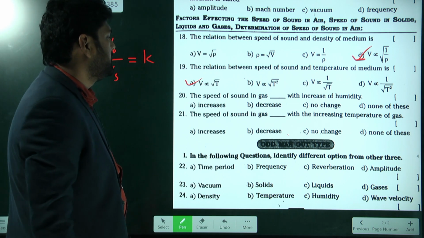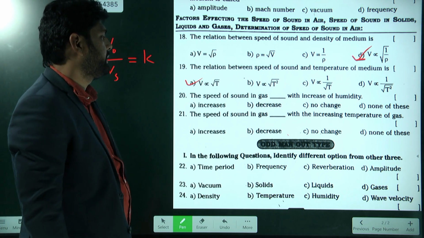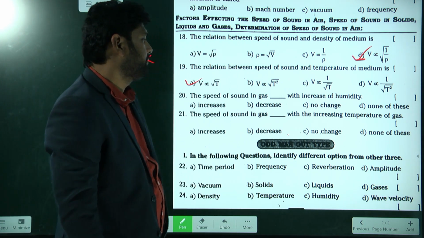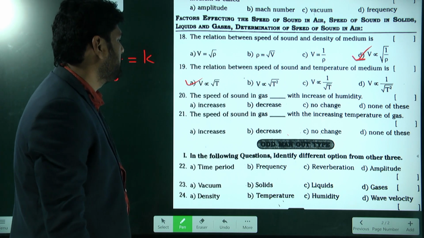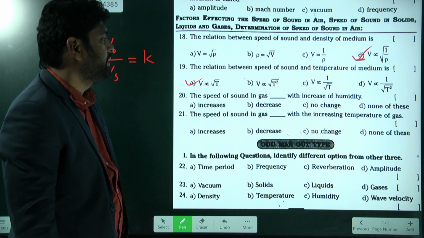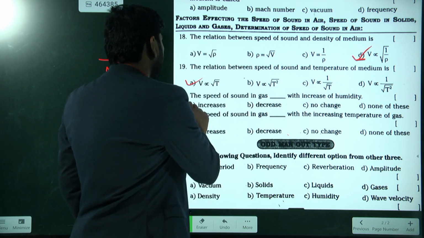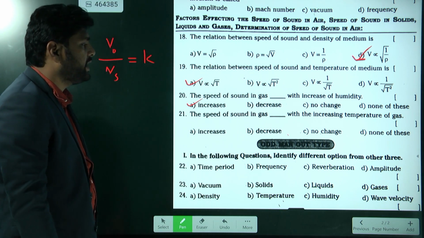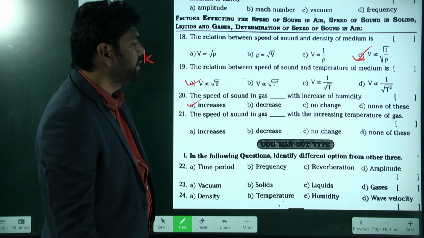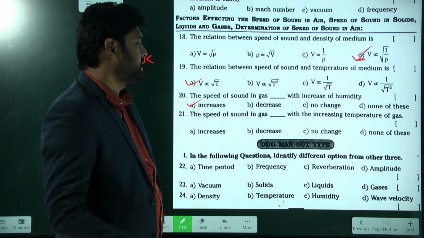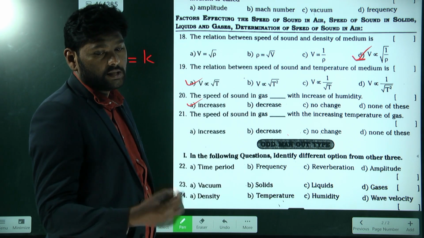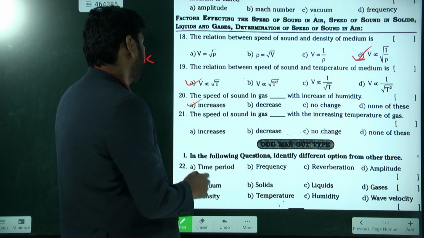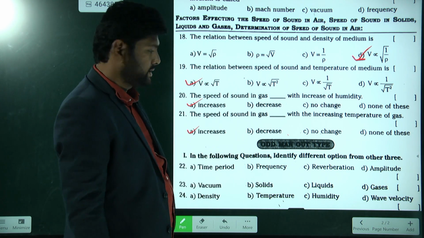And next, the speed of sound in a gas with increasing humidity, does it change or decrease? The speed of sound in a gas with increasing humidity increases. So that is the answer. The speed of sound in a gas with increasing temperature, increases or decreases? With increasing temperature, the speed increases.